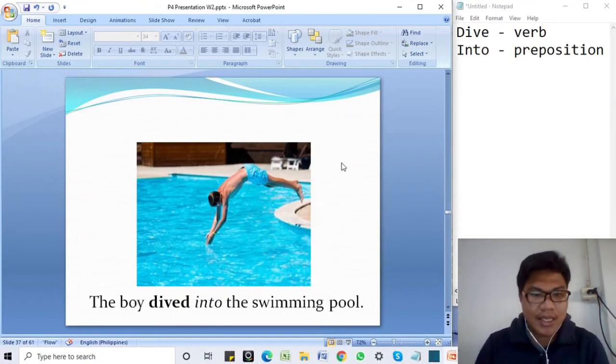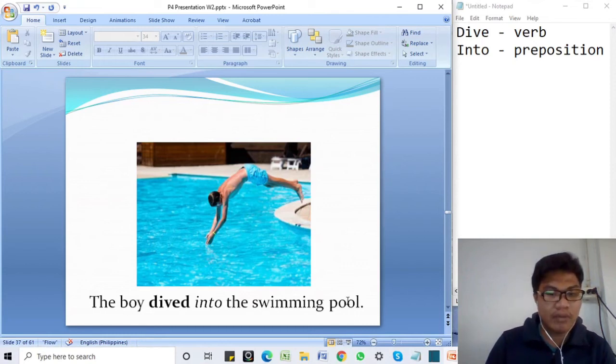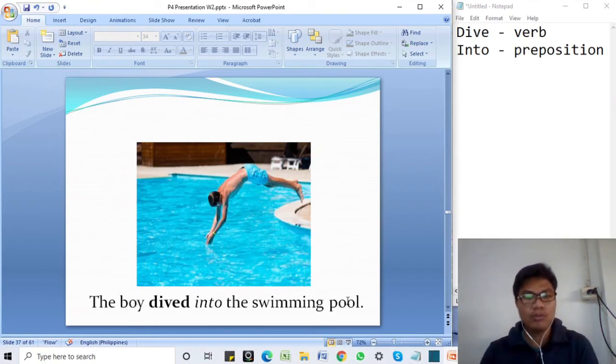The boy dived into the swimming pool. This is the boy, he dived into the swimming pool.